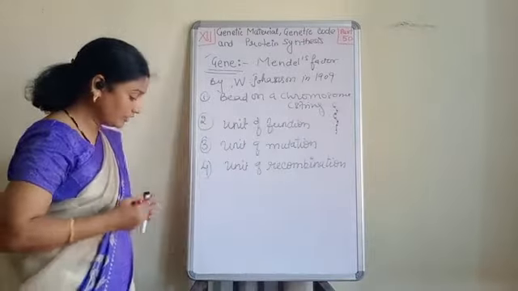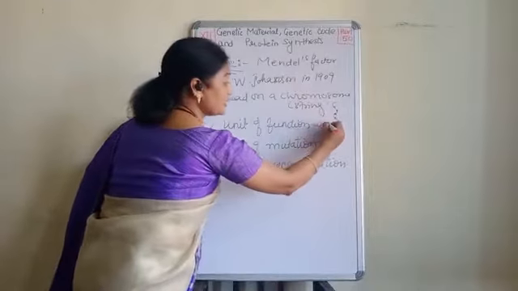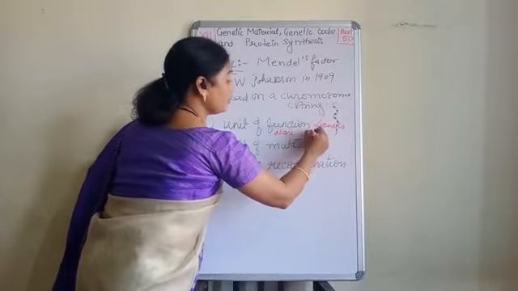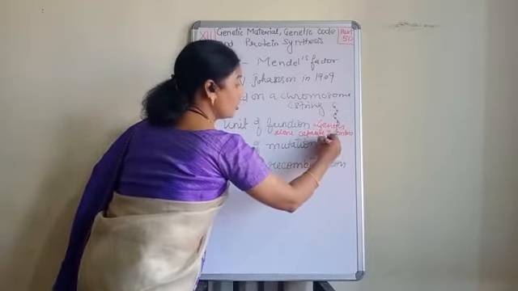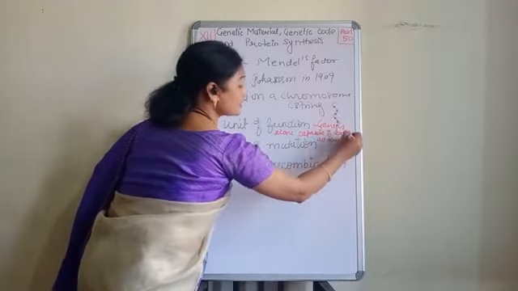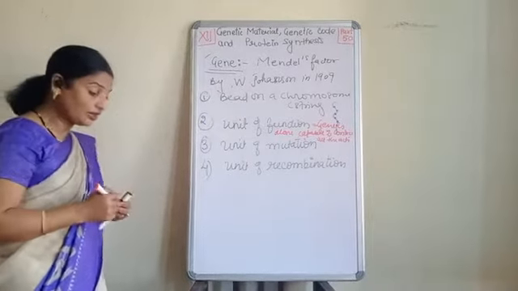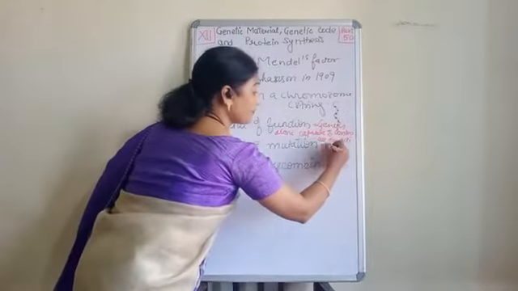Okay, so now let's see. Our gene alone is capable of controlling all the activities of a phenotypic trait.